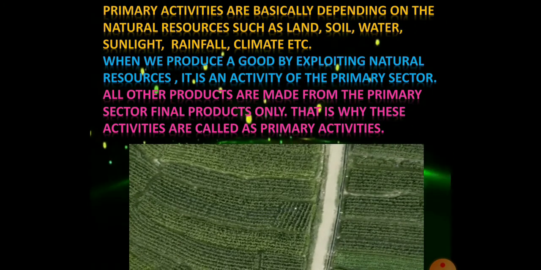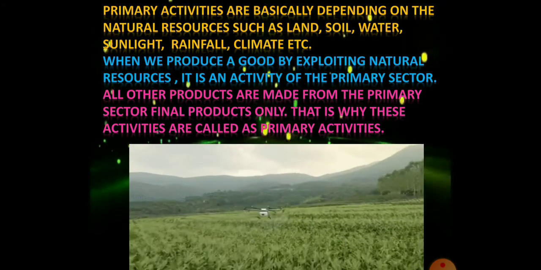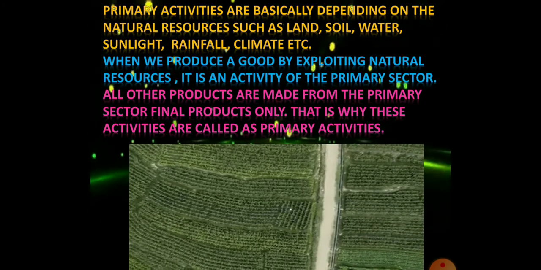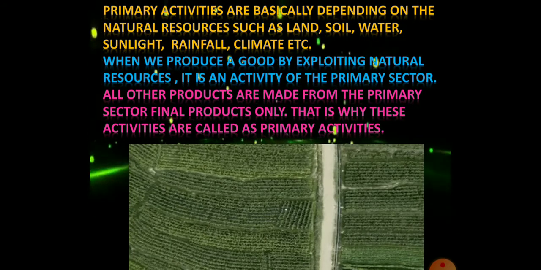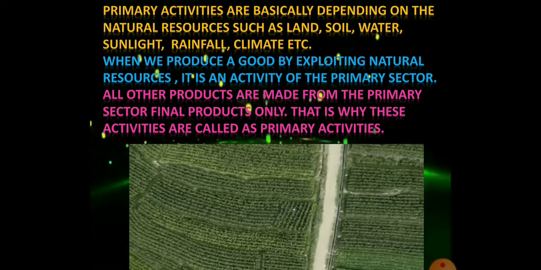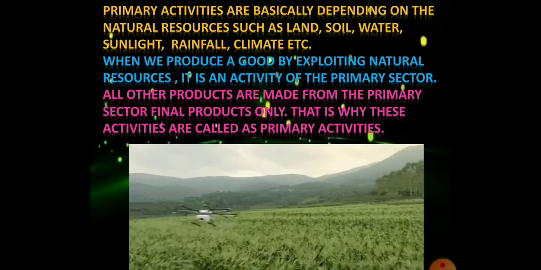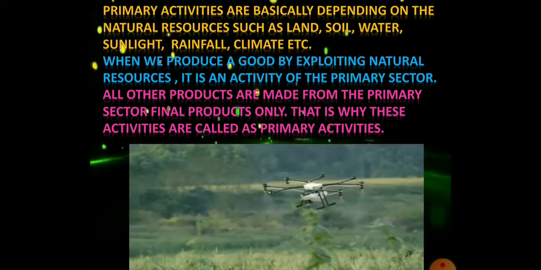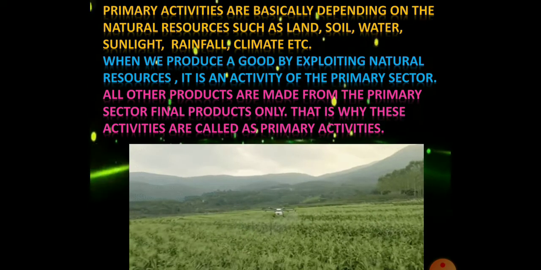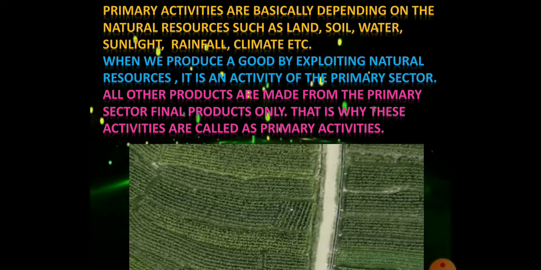When we produce a good by exploiting natural resources, it is an activity of the primary sector. All other products are made from the primary sector's final products only, which means the products from the industrial sector or the secondary sector basically depend on the primary sector.